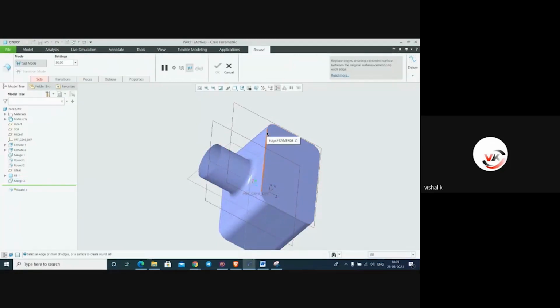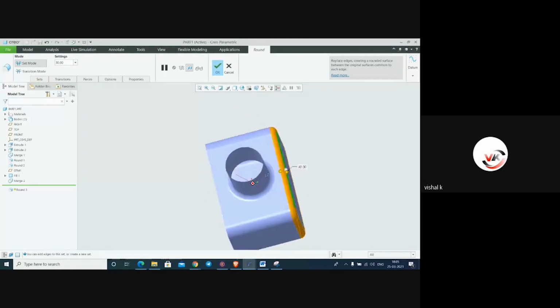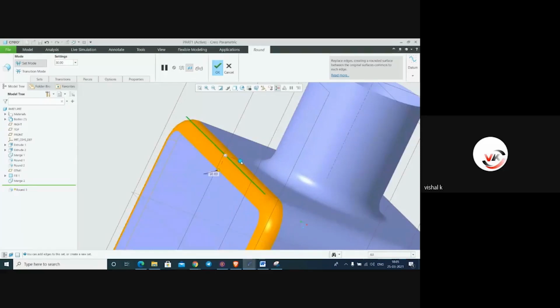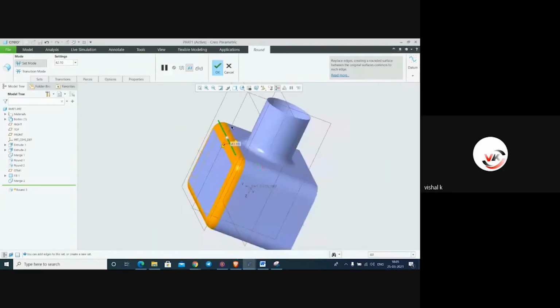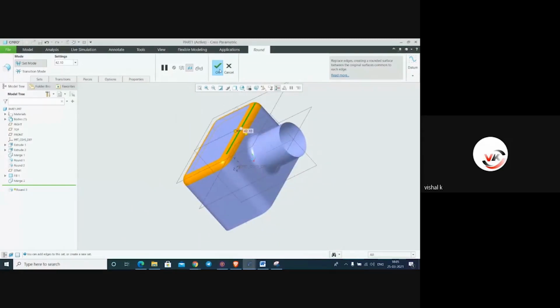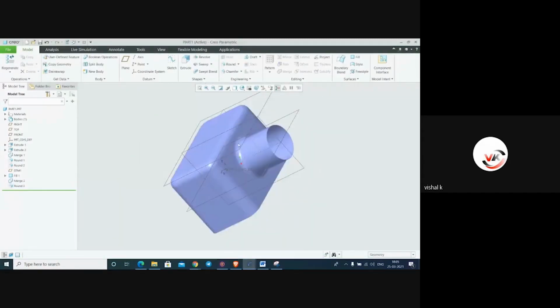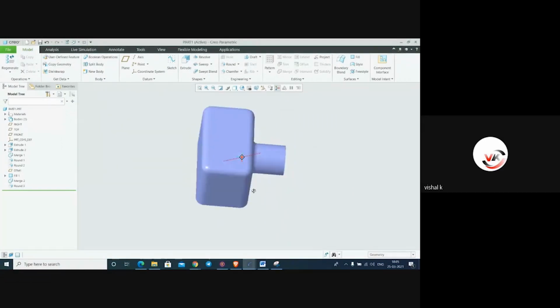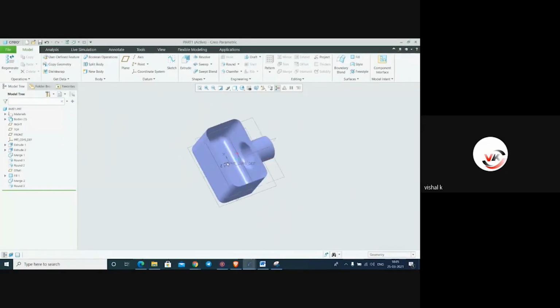See this. Now it is selecting like this. Whatever distance you require, give the value. Then say okay. So this is the surface part we have created. It is in surface modeling.